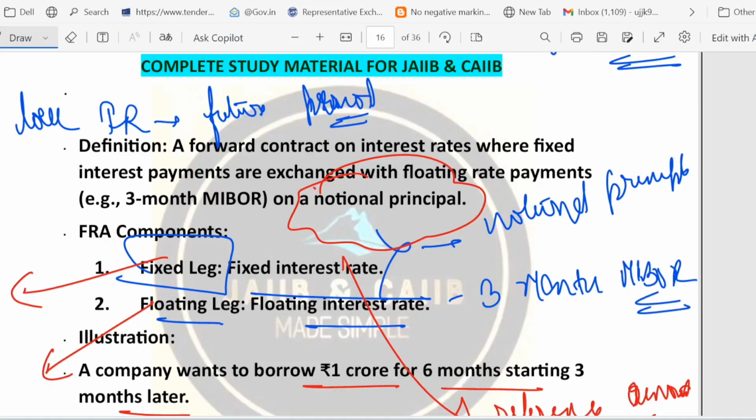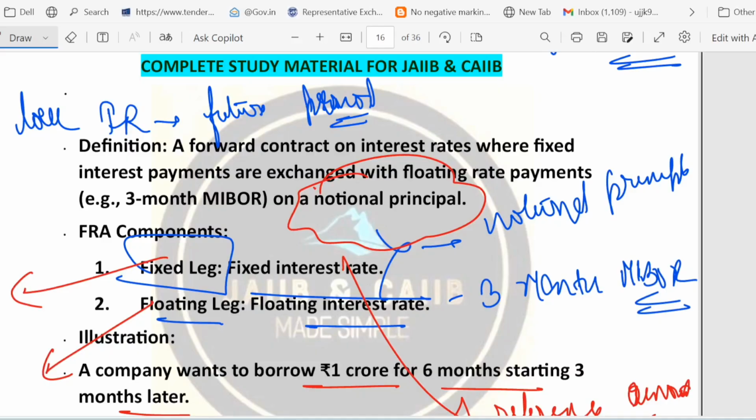Credit risk is very less, because only the interest difference is exchanged, not the full principal. That's why credit risk is very less. The full principal remains intact. The purpose is mainly to hedge the short-term interest rate risk. And the contract settles the interest difference on a notional principal at a future date. I think we have discussed these things.